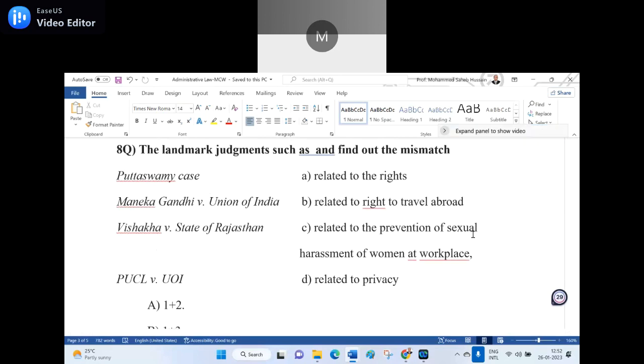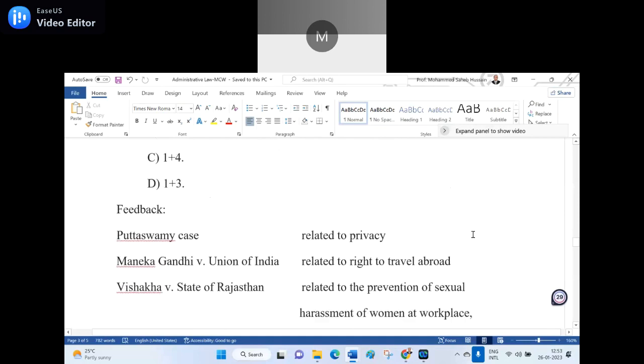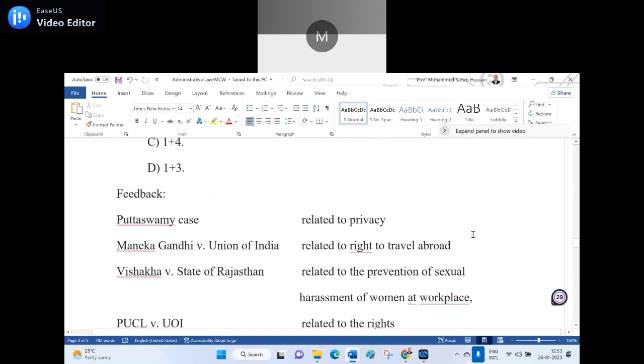But the Menaka Gandhi case is related to the travel abroad and impounding of the passport and the fair trial also. And Vishaka is right because it is related to the prevention of the sexual harassment of the women at workplace. So the answer for this question is 1 plus 4. See, I have given the Puttaswamy here the feedback. Is it clear? Yes, sir.